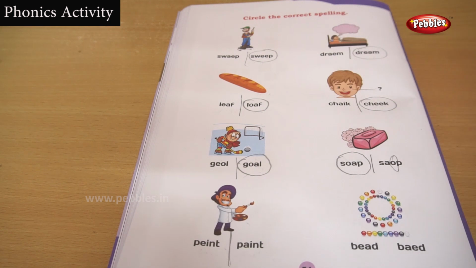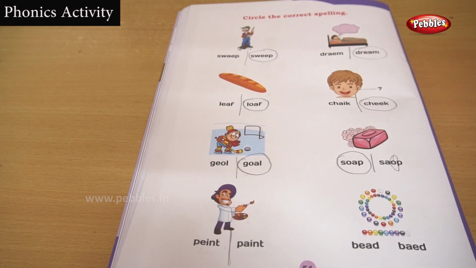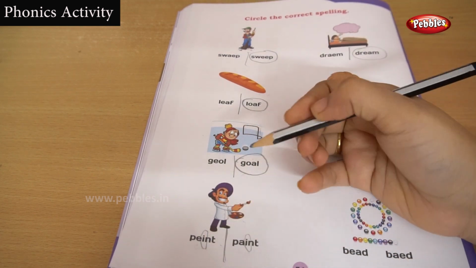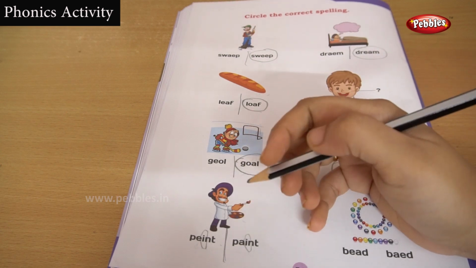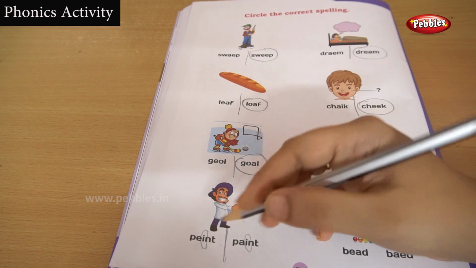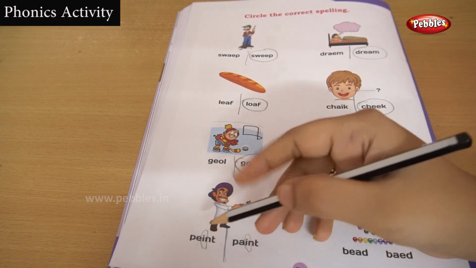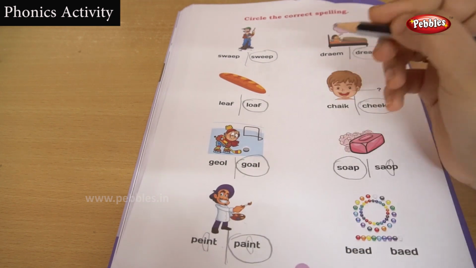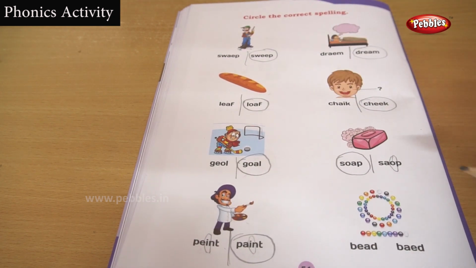Which one is going to be the correct spelling for the word paint? Paint. Yes, you are getting an A sound. Here there is an I, and here also there is an I. Then how are you going to find out the correct spelling? Pay. This is a short sound. This is a long A sound. You want a long A sound. Paint. Okay, children.